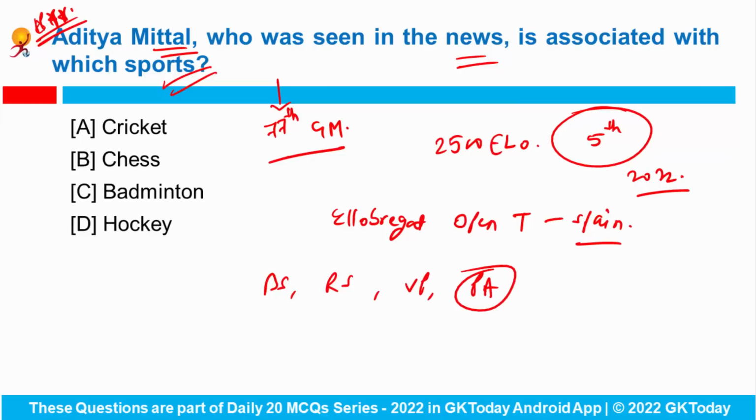So now who's our 77th Grandmaster? This is Aditya Mittal. Correct answer would be chess.